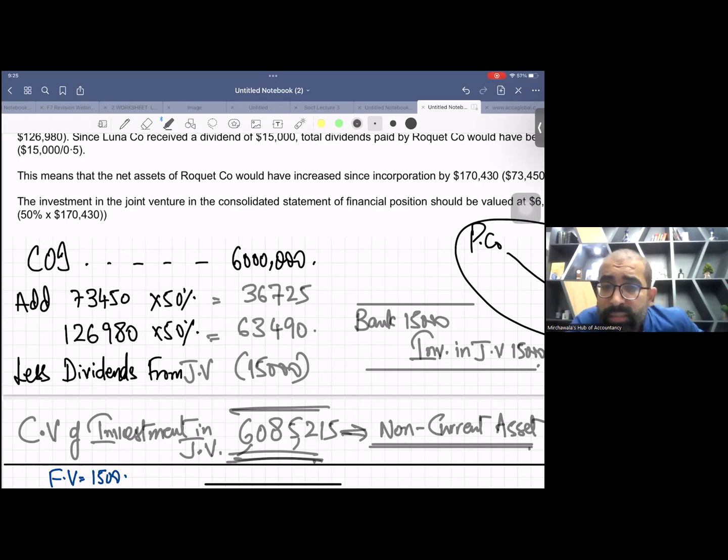Because this working we are doing for SOFP, and SOFP is always as at. So we have to take the cumulative retained earnings. We have to take the complete post retained earnings, students. And they gave the data in the form of for-the-year profit.